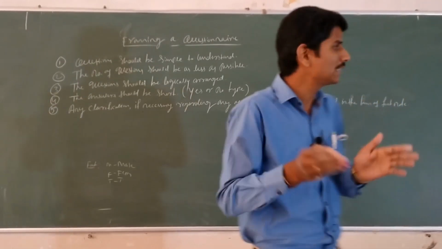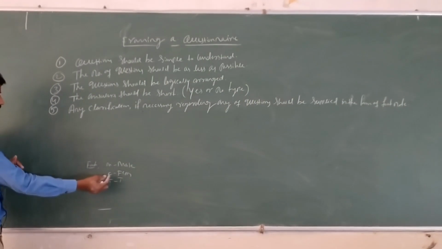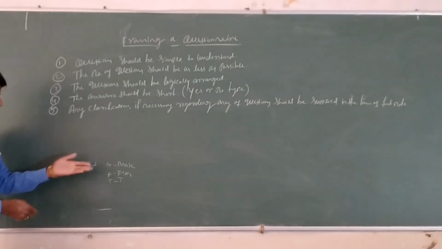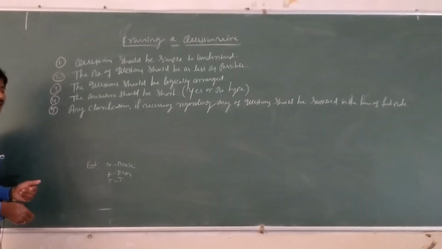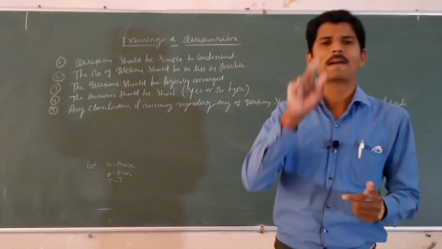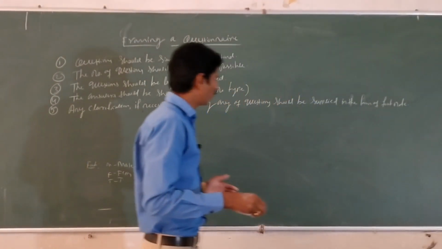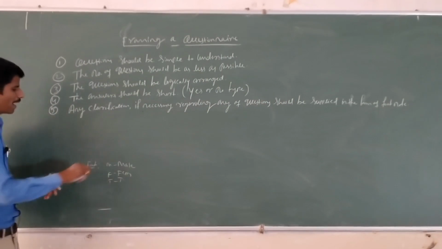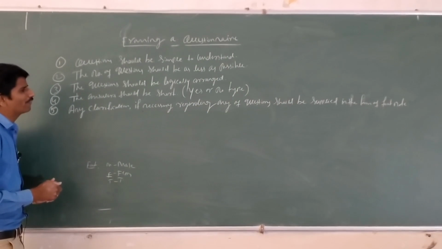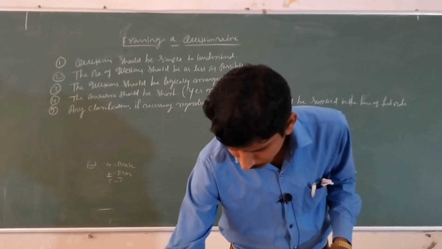You have to write in the footnote below the table that f is equal to female, m is male and t is total. The next one, marital status: m is married and u is unmarried. Any clarification if necessary regarding any of the questions should be supplied in the form of footnote.